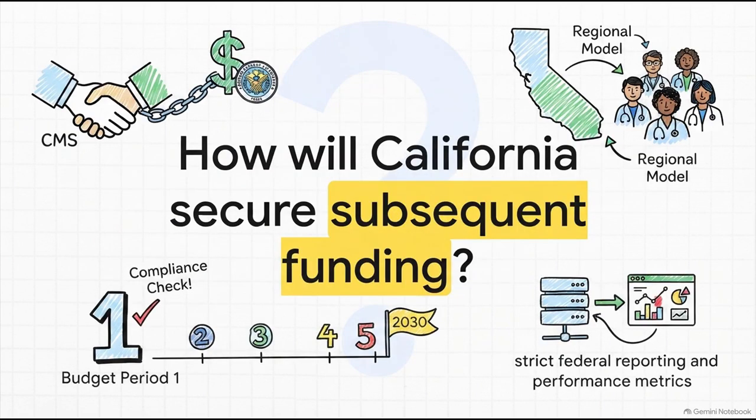This brings us to the ultimate compliance challenge. How will California satisfy the strict federal reporting and performance metrics required by CMS to secure subsequent workload funding for budget periods 2 through 5? The state has to successfully stand up these regional models, enforce the rigorous 5-year workforce mandates, and meet explicit data reporting requirements to secure federal authorization through fiscal year 2030. If the state fails to meet these rigorous CMS metrics during budget period 1, it risks losing its designated share of the remaining federal workload funding in the years ahead.